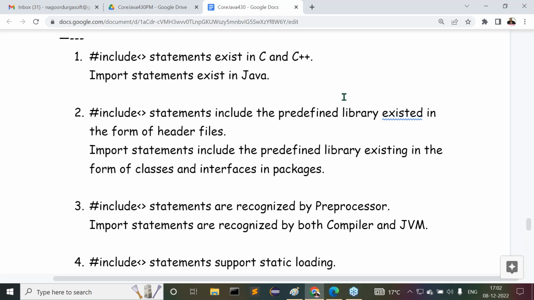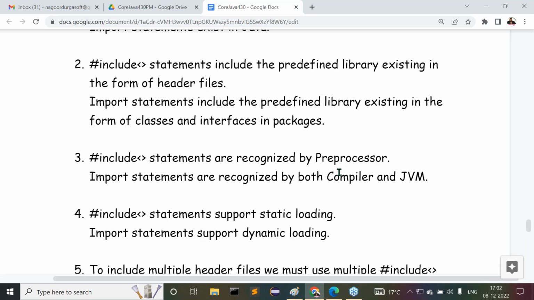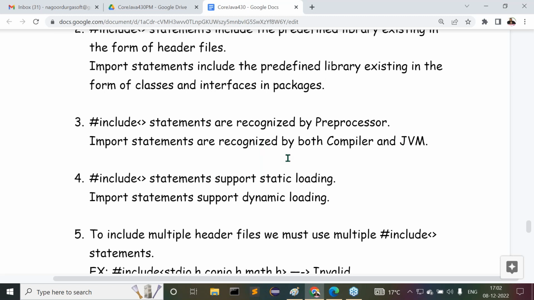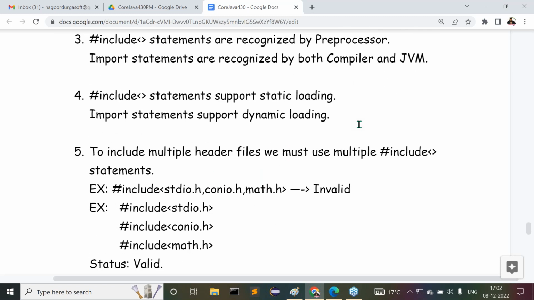Hash include statements include the predefined library existing in the form of header files. Import statements include the predefined library existing in the form of classes and interfaces in packages. Hash include statements are recognized by the preprocessor. Import statements are recognized by both the compiler and the JVM. Hash include statements support static loading. Import statements support dynamic loading. What is the next one?